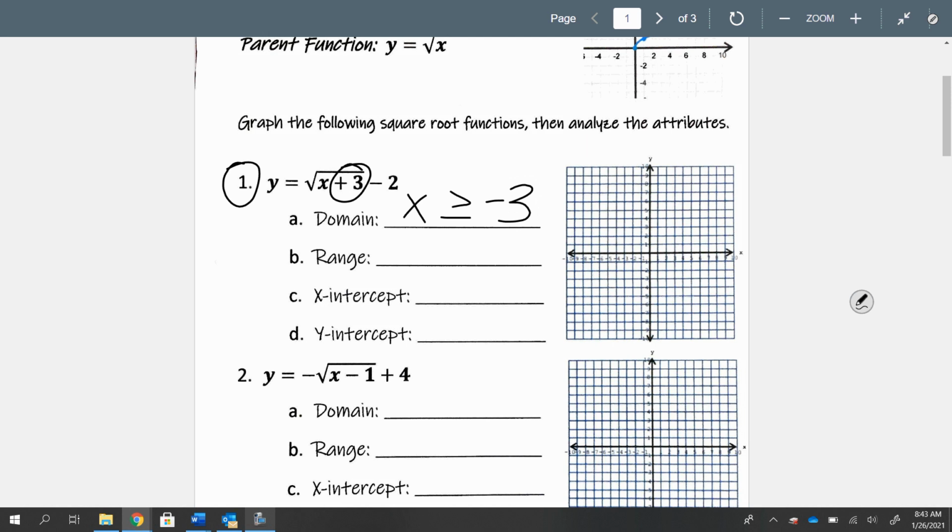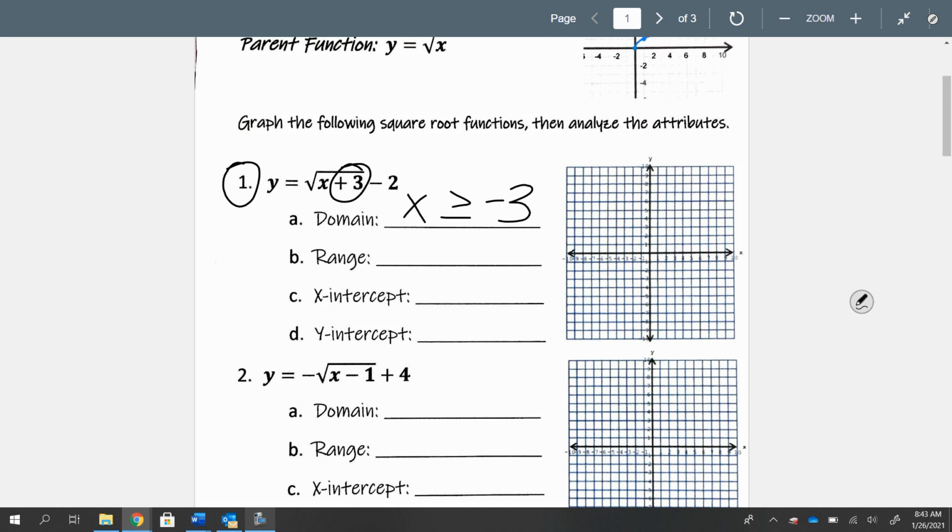Later, we'll see what happens if there's a negative here and what flips. But for the most part, usually the domain is x is greater than or equal to negative 3. So it'll look like this. I'm just going to make up a little graph right now. It'll be like that. See how negative 3 is the lowest part and it goes all the way up to infinity. So just x is greater than or equal to negative 3.